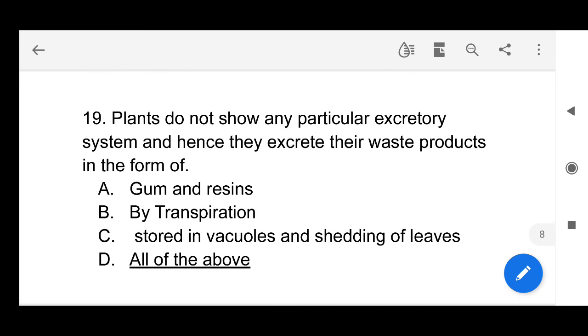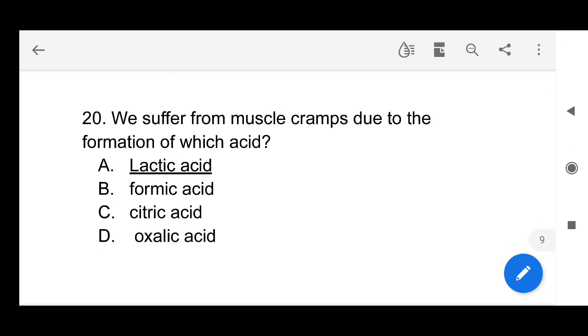Next question. Plants do not have any particular excretory system. So they excrete their waste in the form of gum and resins, and by transpiration, through which water and oxygen are also considered as excretory parts, and wastes are stored in vacuoles and removed by shedding leaves. These are all the processes of excretion in plants, as they do not have any particular excretory system. So the option will be all of the above.